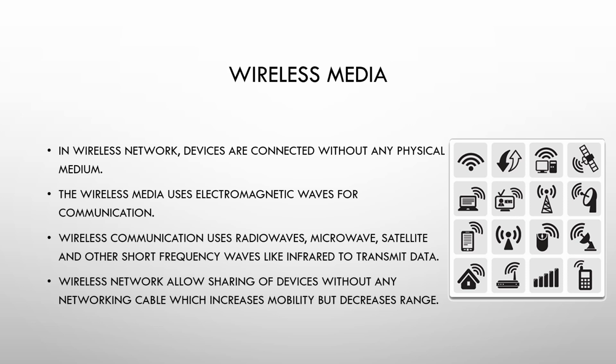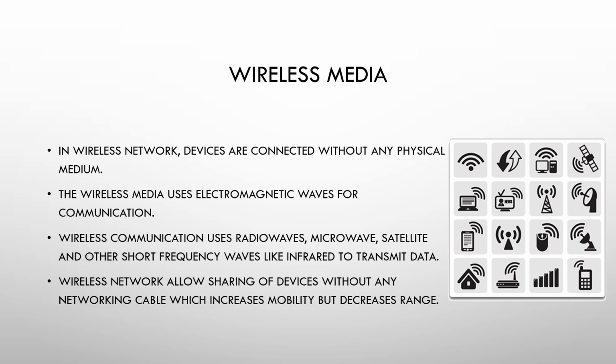Now in wireless network, devices are connected without any physical medium. Your mobile phone doesn't have a wire, so it is connected wirelessly. Say for example your Bluetooth, your Wi-Fi. These are wireless devices without any physical medium. Now the wireless media uses electromagnetic waves for communication. When we talk over the phone, the signal is flowing in a wireless manner.